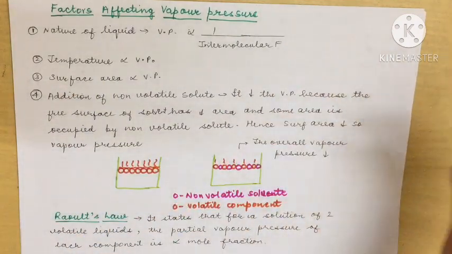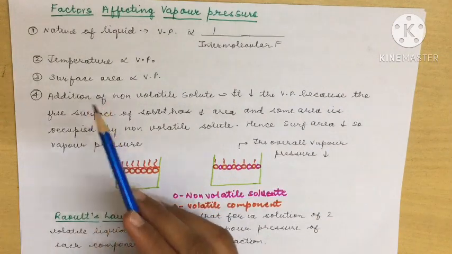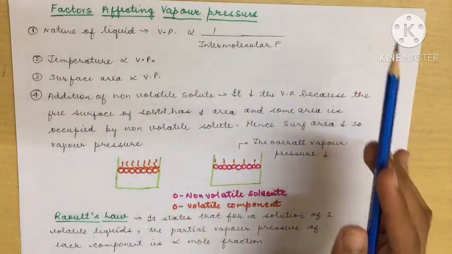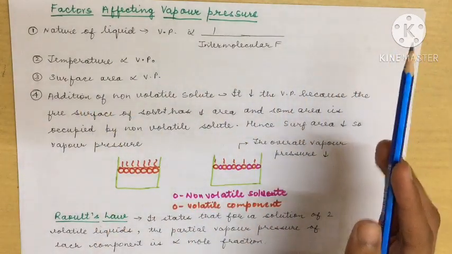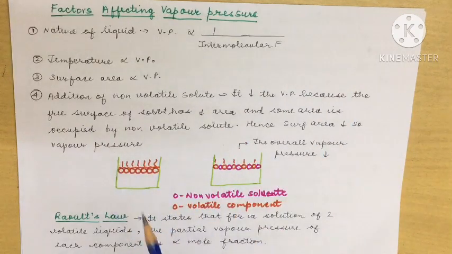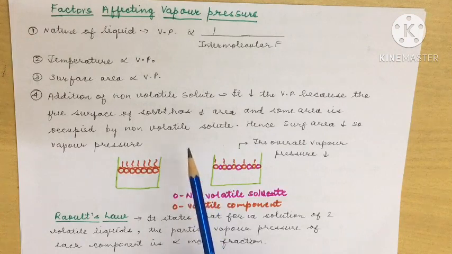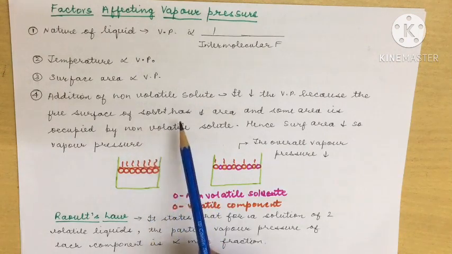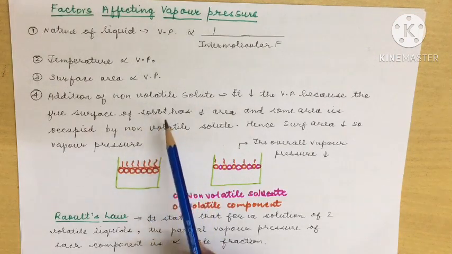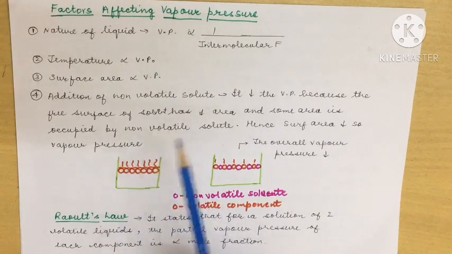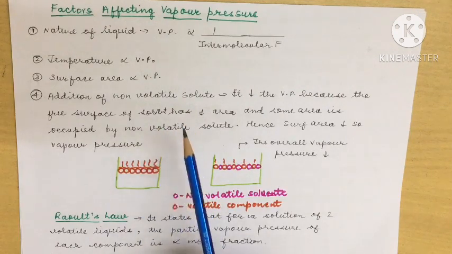As a result, vapor pressure will increase. Third is surface area. The more the surface area, the more the evaporation, and hence the more the vapor pressure. Fourth, which is important, is the addition of a non-volatile solute. What will happen when you add a non-volatile solute? Non-volatile means it does not evaporate, it does not form any vapor.